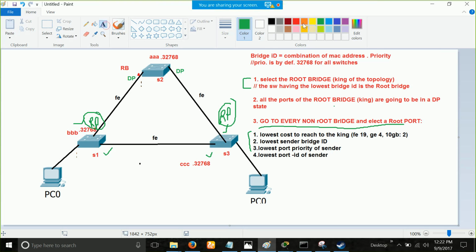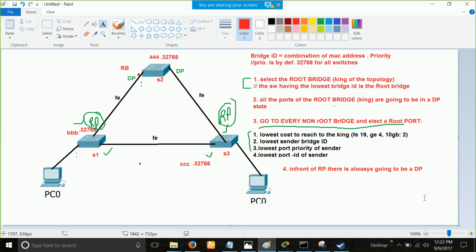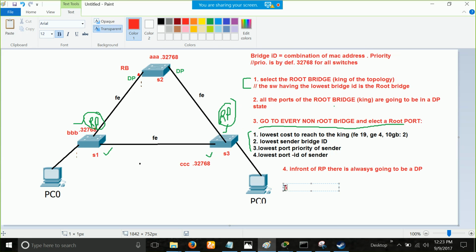Okay, so after this, lucky for you, step number 4 is just a formality. In front of RP there is always going to be, can you guess, a DP. Yes, it makes sense, because the root port will give you the best path to reach the king, and in front of RP you can never put a blocking port. So if it is already there, you will check, else you will make it DP. So in front of RP we have a DP, in front of RP we have a DP, so it is going good.